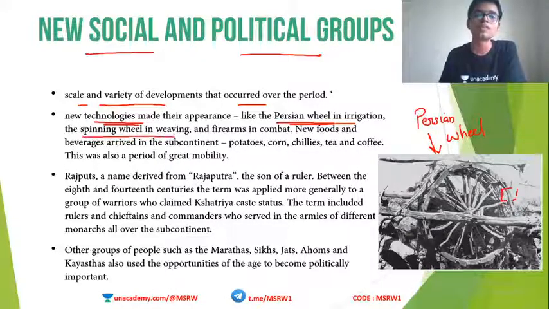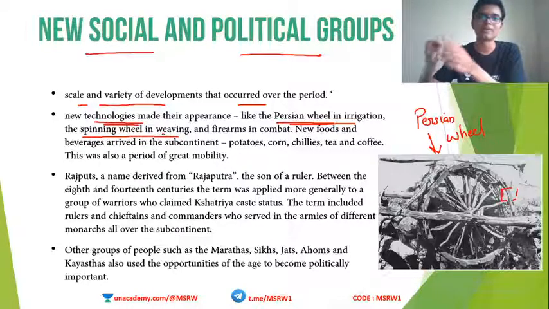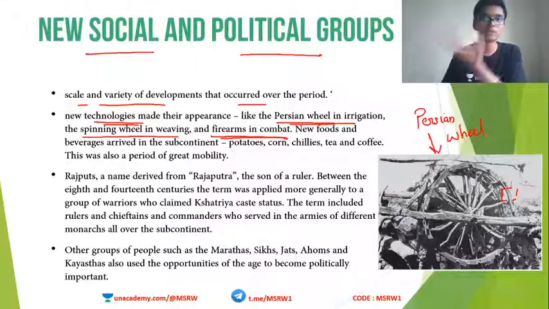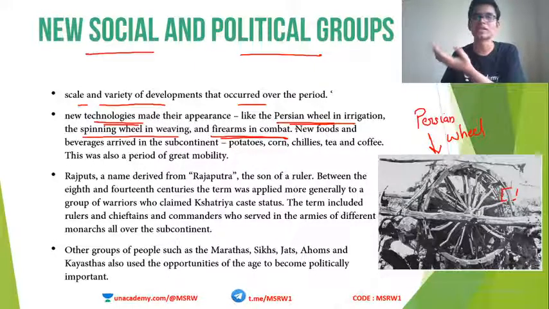Second, the spinning wheel for weaving. In ancient times they had to do it all handmade, but now we have the spinning wheel, so it is easier to weave. Then firearms in combat. We see that Babur used gunpowder and artillery during his wars.